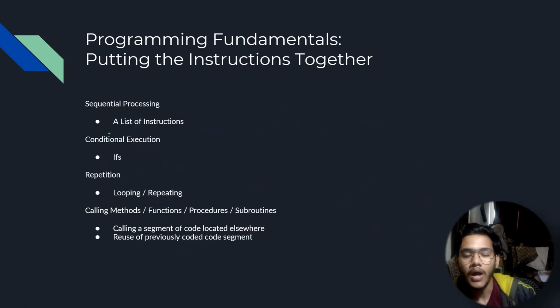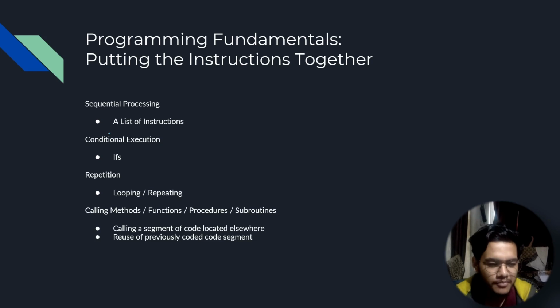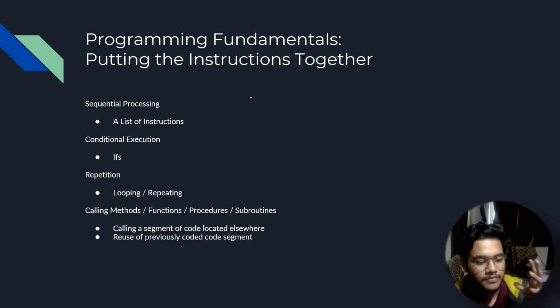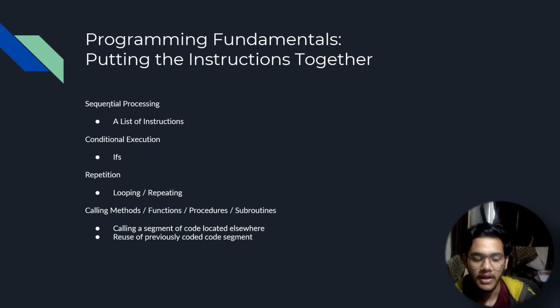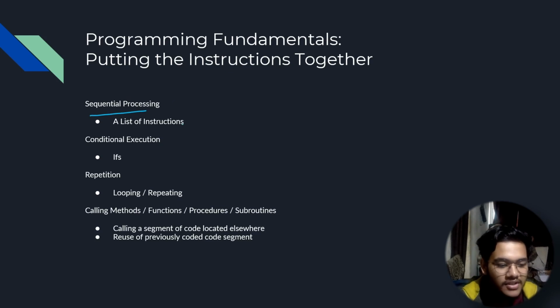Now that we know how the program is actually compiled, the back process, let's get down to understanding programming, right? How we write it, and basic programming fundamentals. We won't go into the coding part in this video, but we'll understand some basic ideas behind it. These are common to all programming languages, okay? So sequential processing, basically a list of instructions, very clear to understand.